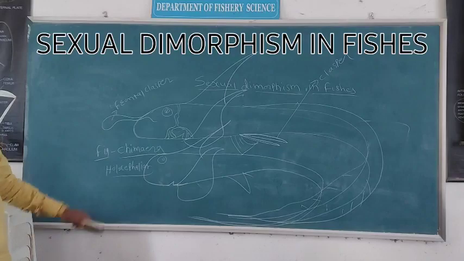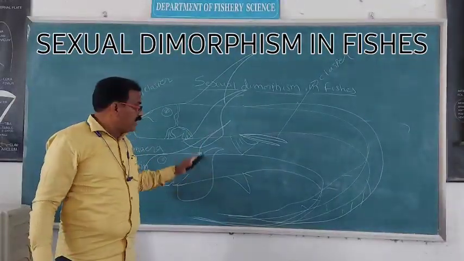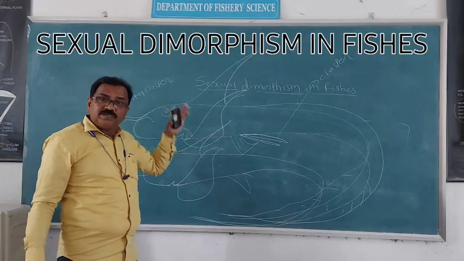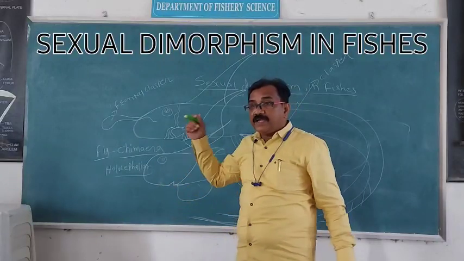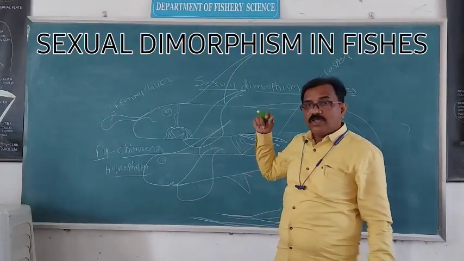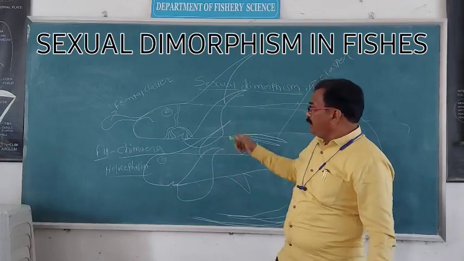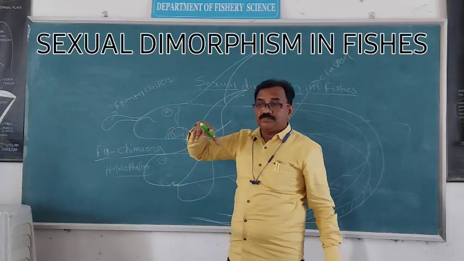Sexual dimorphism in holocephalians: the frontal clasper was discovered by scientists. Scientists studied that at the time of copulation, at the time of mating, this frontal clasper is used to hold the fish.